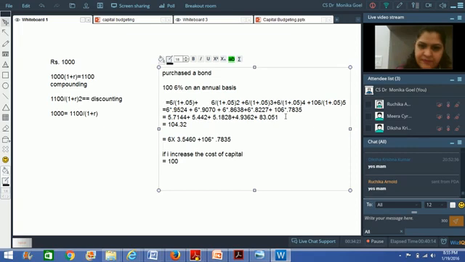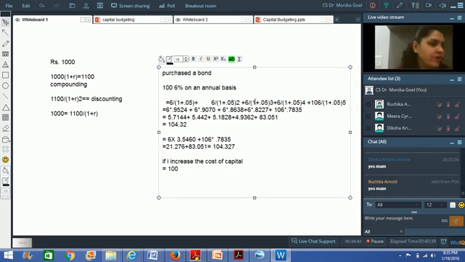So what do I get out of it? 6 multiplied by 3.5460 comes to 21.276, plus 83.051, which gives me 104.327.